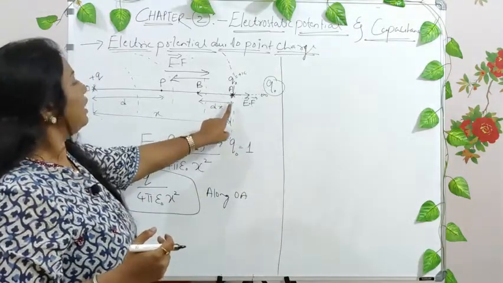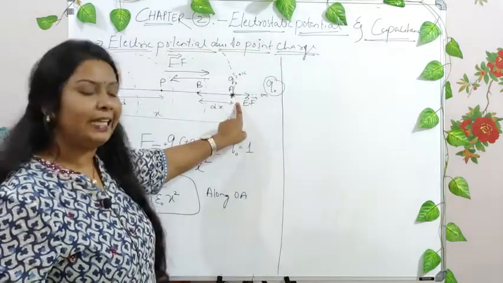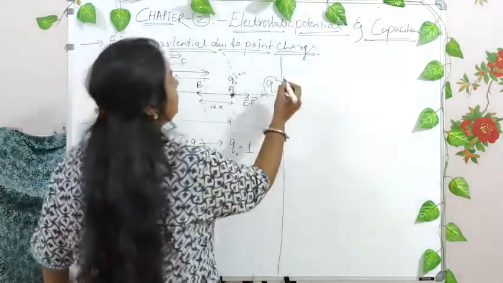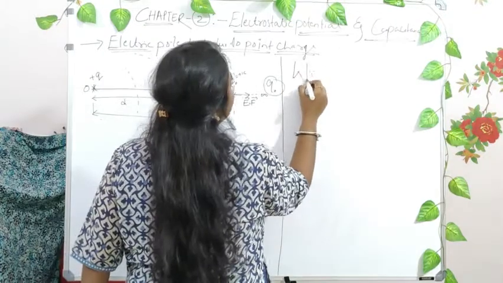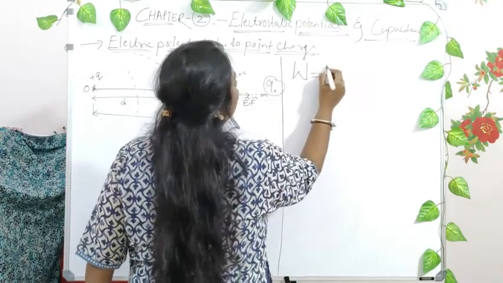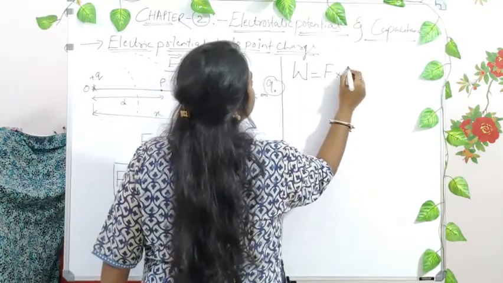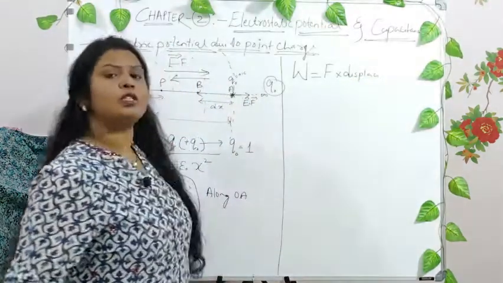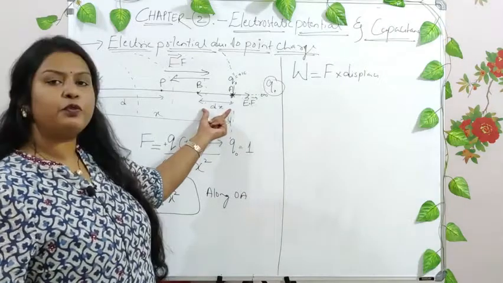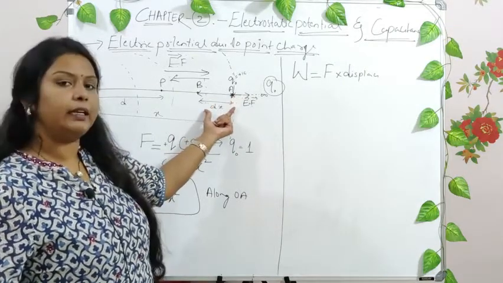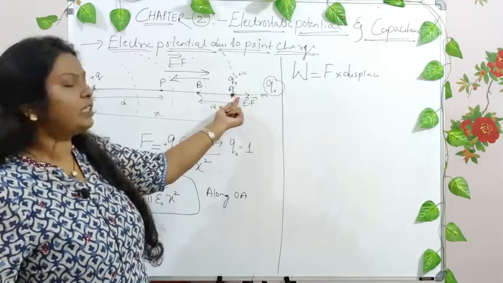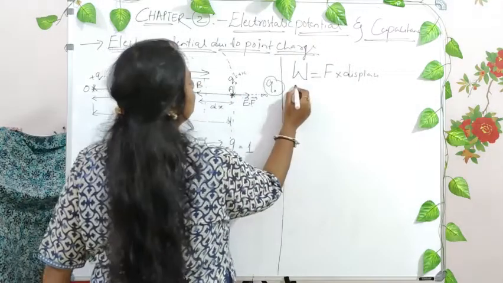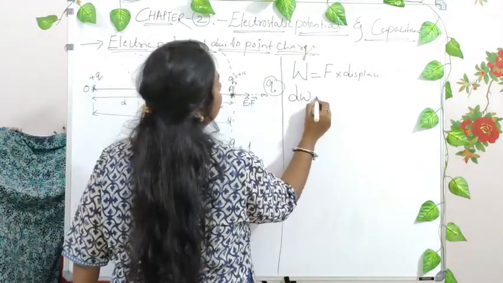The work done in moving a charge from point A to point B can be represented as work done is equal to force into displacement. Now what was the work done? It is a very small amount of work done which takes place in moving the charge from A to B. So you can write a small amount of work done, that is dW.